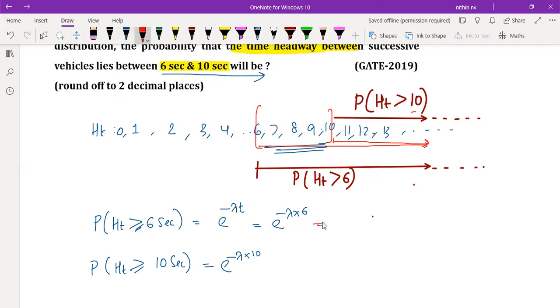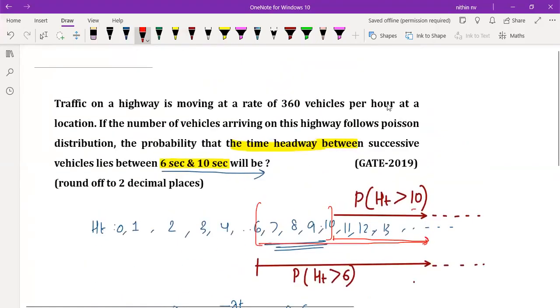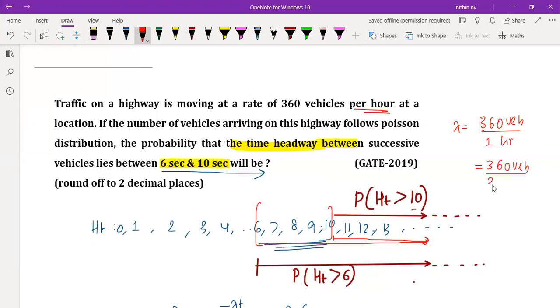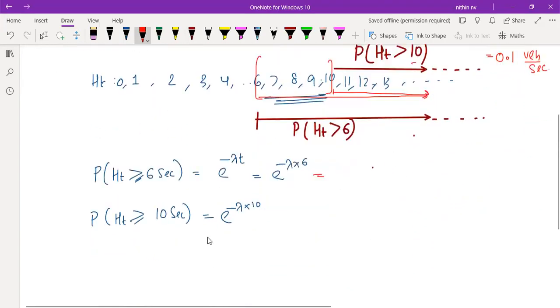Once you are doing this, how much is lambda, by the way? 360 vehicles in 1 hour. Per hour means 1 hour. See, here all the times are given in seconds, no? So we can convert that into 360 vehicles per 3600 seconds. It's going to be 0.1 vehicles per second. So here I cannot calculate simply lambda t because there are 2 times here, no? So we need to calculate it separately.